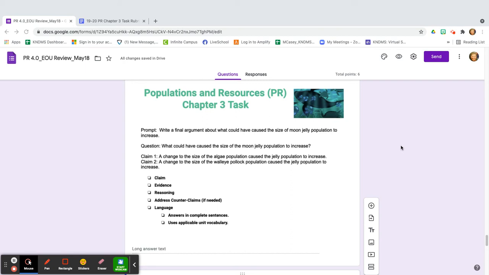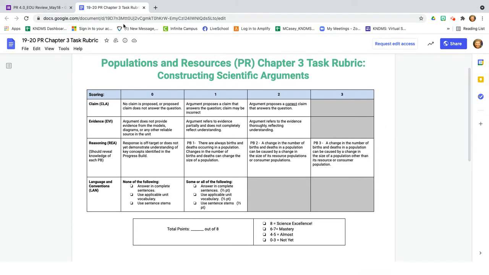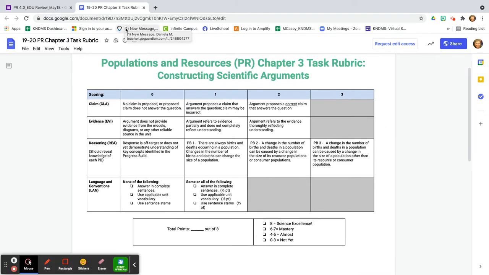You might have selected claim 1, a change in the size of the algae population caused the moon jellies to increase, or claim 2, a change to the size of the walleye pollock population caused the moon jelly population to increase. Either one of those, it doesn't matter which one you choose, I'm grading you on how well you support your scientific argument. So go back into your student email. You should see your original response. You won't have feedback on it from me, but this is your time to revise. Now, before you do that, I highly recommend you take a moment to look over the rubric that I will be grading you on.